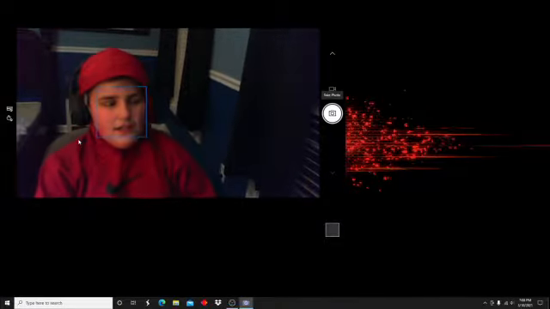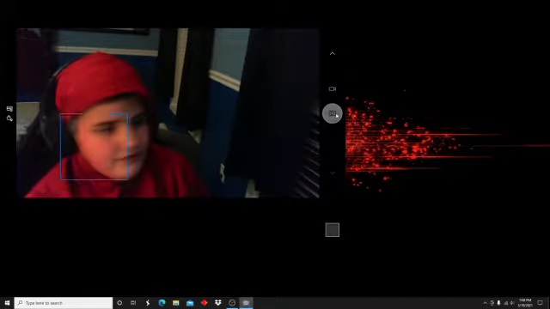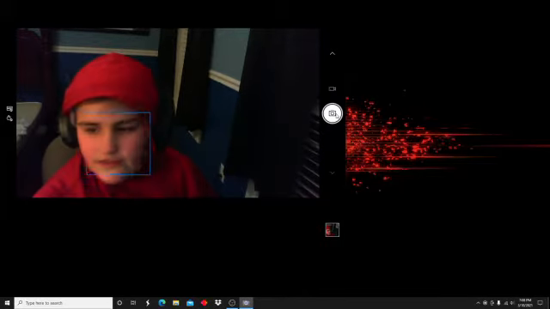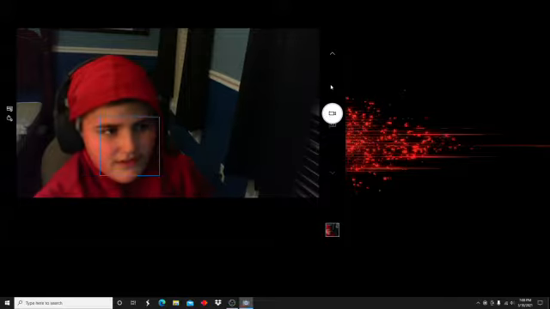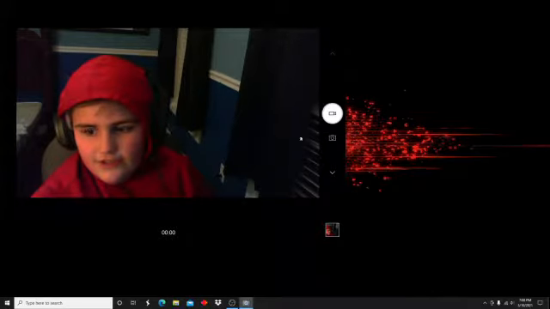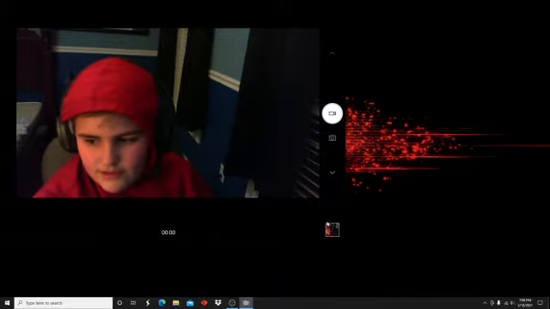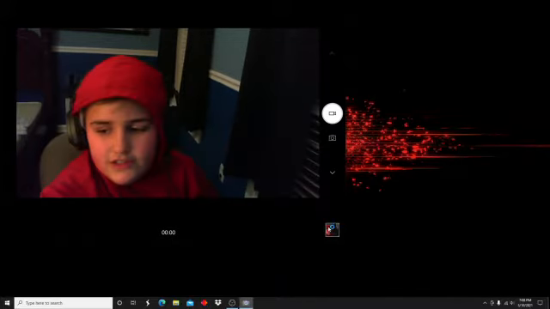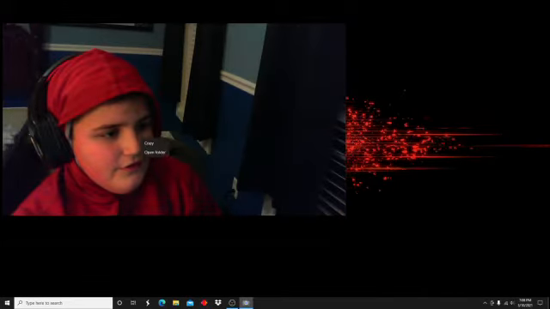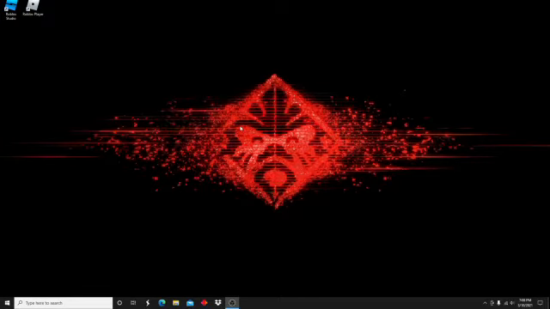There's your camera. As you can see, it works. I can take a photo. I can do all that. And then if you want to change the video, just hit this icon and we can video it. And then once you are done that, you just can come down here and hit this, and you can see your pictures or videos. So it's pretty cool, right? Anyway, that's how you do it.